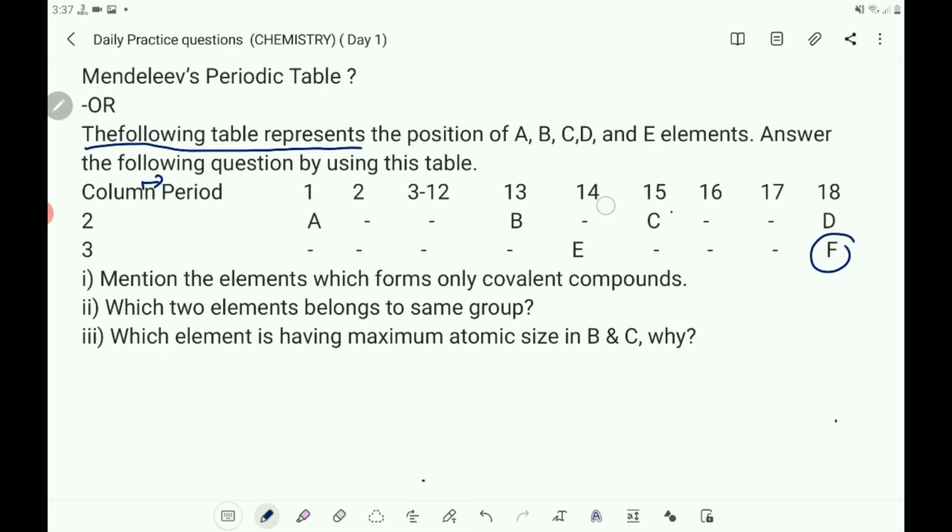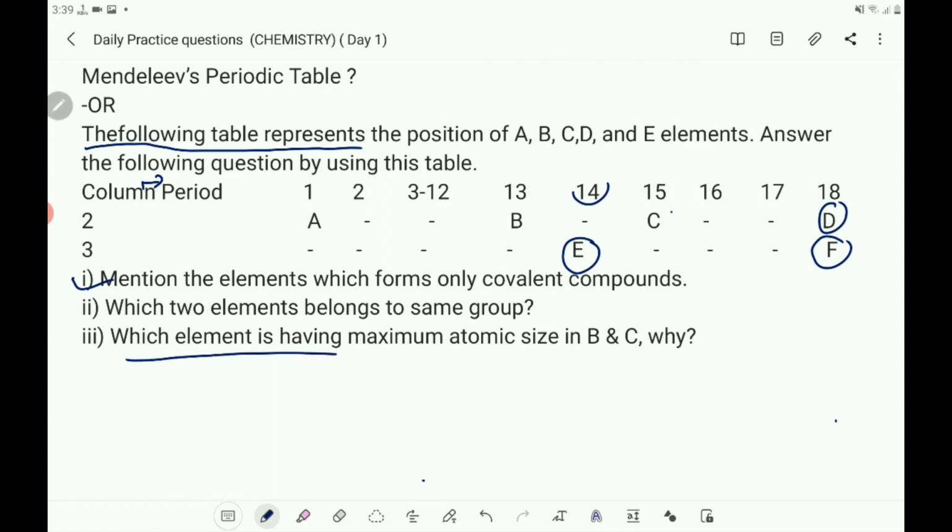Now let us answer the questions here. First, mention the elements which form only covalent compounds. That is the 14th group element E. And which two elements belong to the same group? Here you can observe the elements D and F belong to the same group, that is 18th group, the group of inert gases.